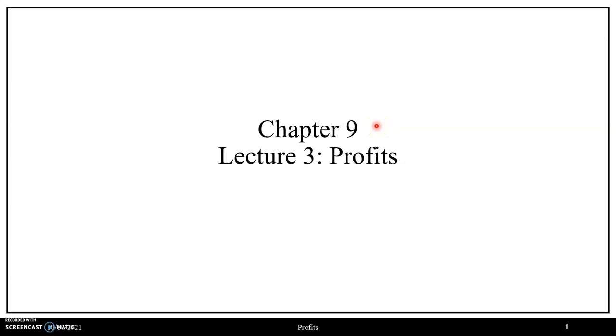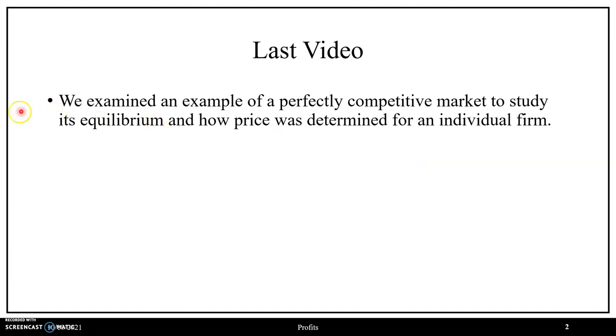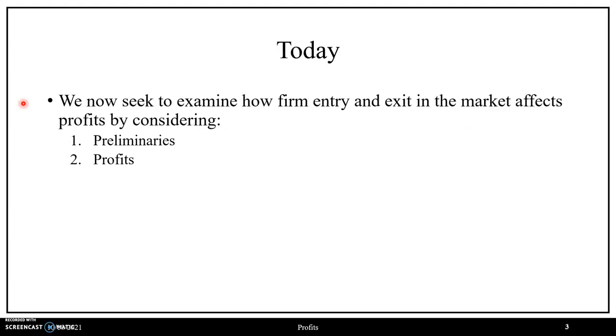In this video, we continue our discussion on Chapter 9, in which we go over profits, where in our last video we examined an example of a perfectly competitive market in order to study its equilibrium as well as how price was determined for an individual firm.